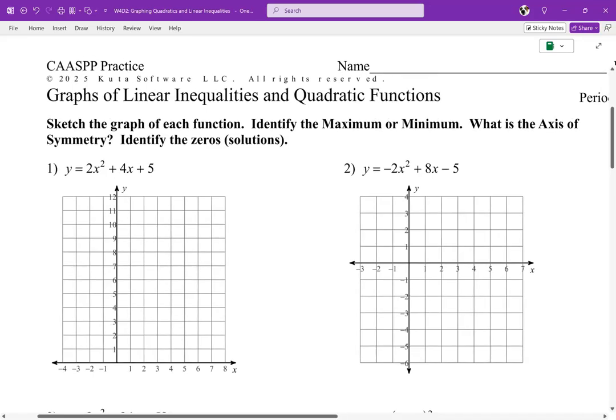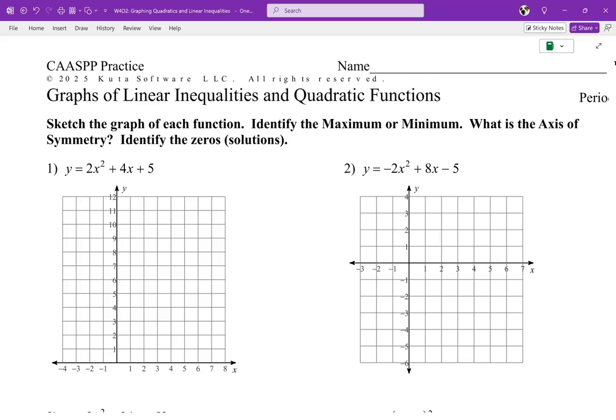So they're going to want us to sketch the graphs of each function, identify the max and mins, find out what the axis of symmetry is, and identify the zeros. Remember, the zeros, the solution is where the graph crosses the x-axis. If the graph does not cross the x-axis, then it has no solutions. If it does cross the x-axis, then you list how many times it crosses it, right? Wherever it crosses it. And you can just give me an approximation for that. But let me show you how we do these.